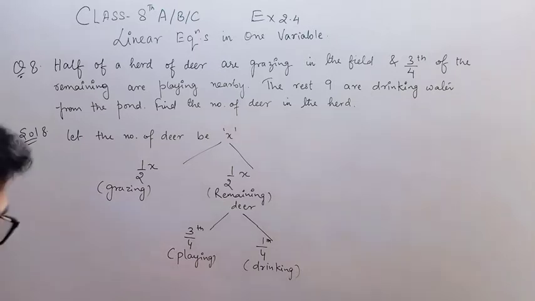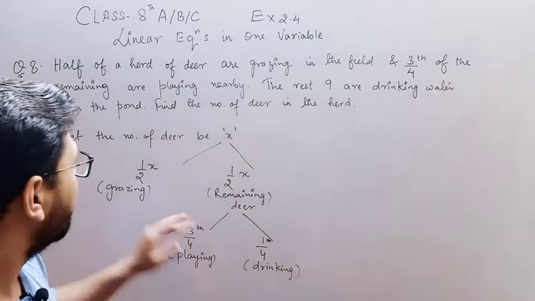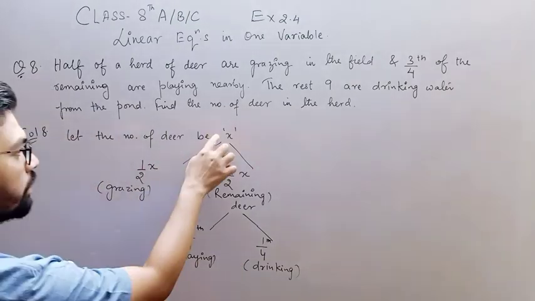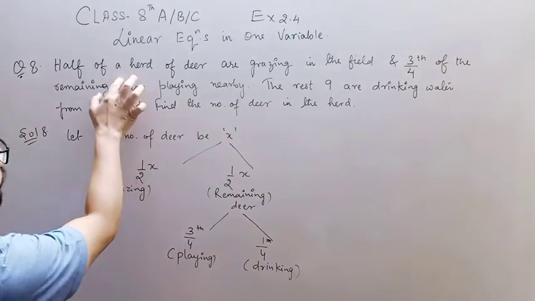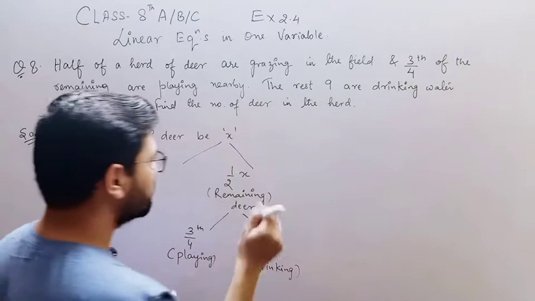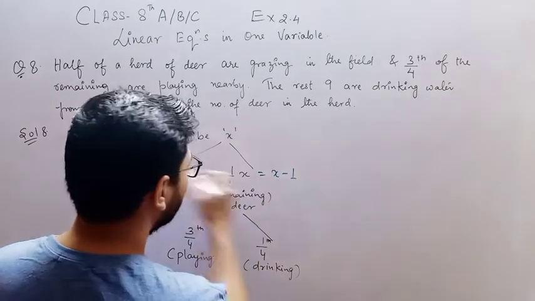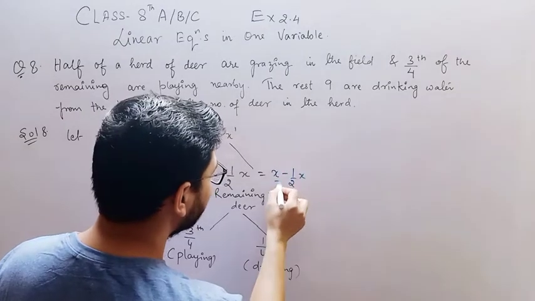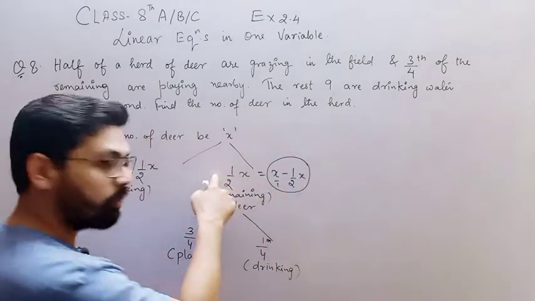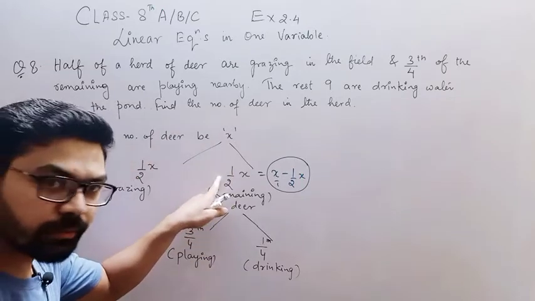Now I'll give you a more explanatory explanation. Now see, out of this x, half of the deer were grazing. How do you get half of x? x minus half of x will give you 1/2x. Okay, now 3/4 of this.